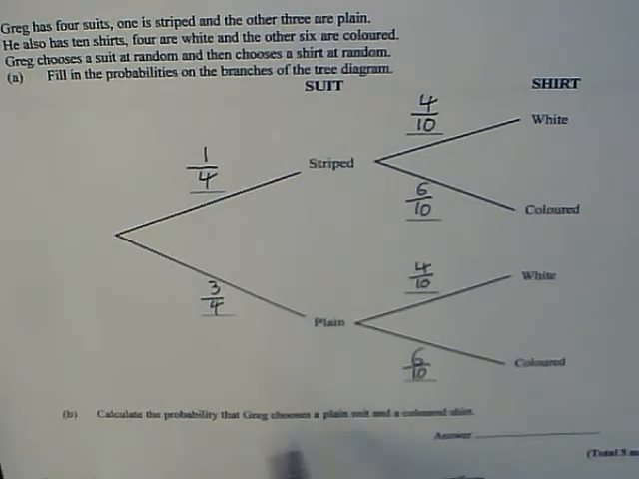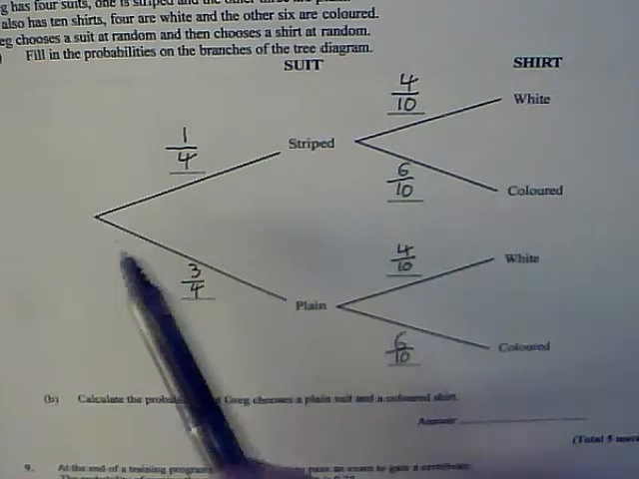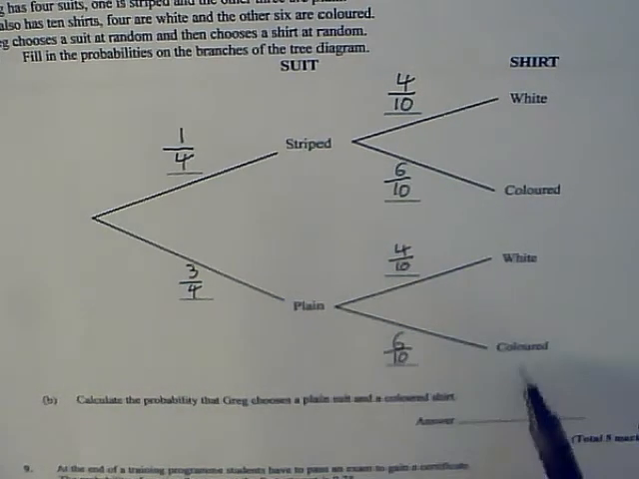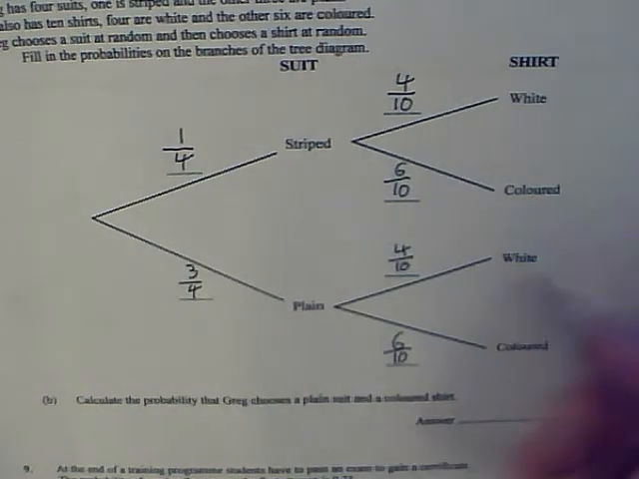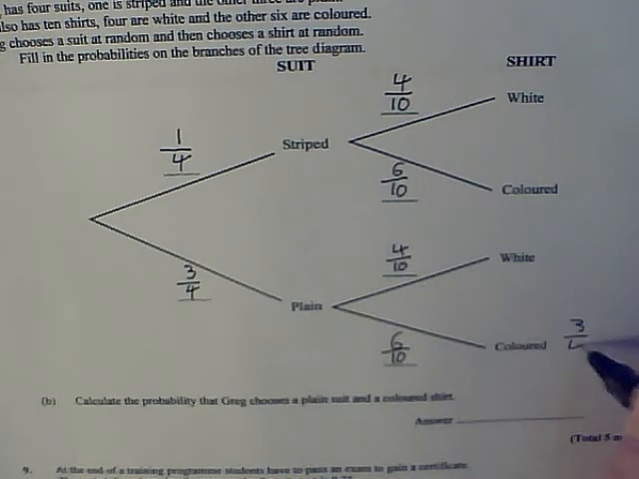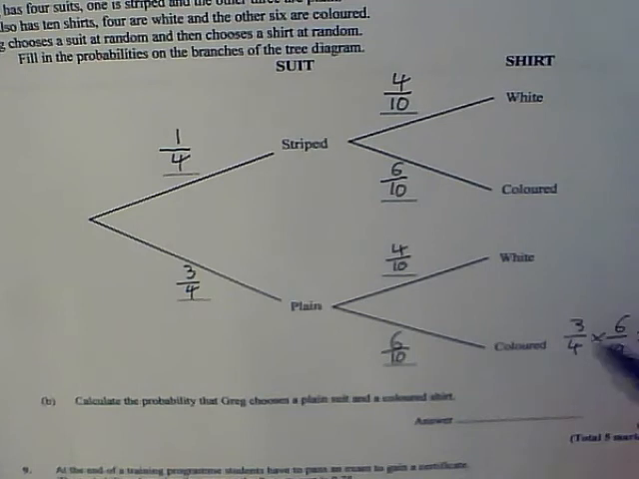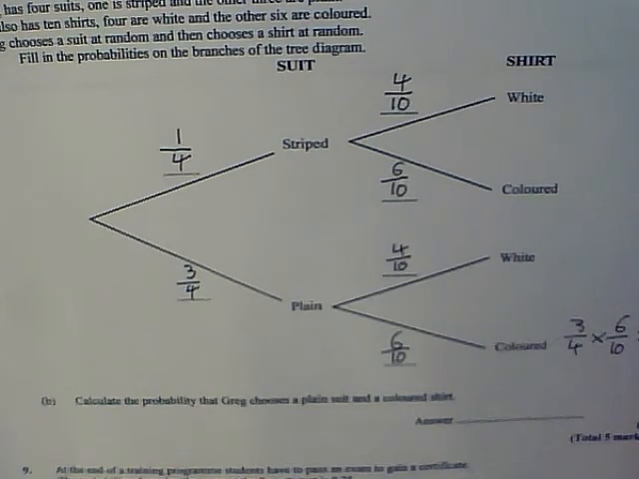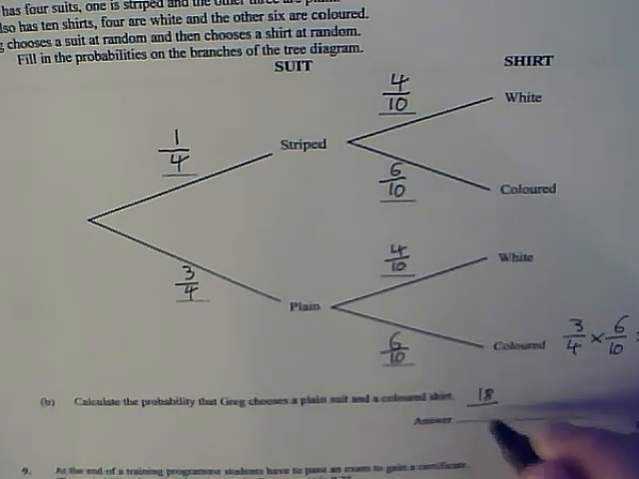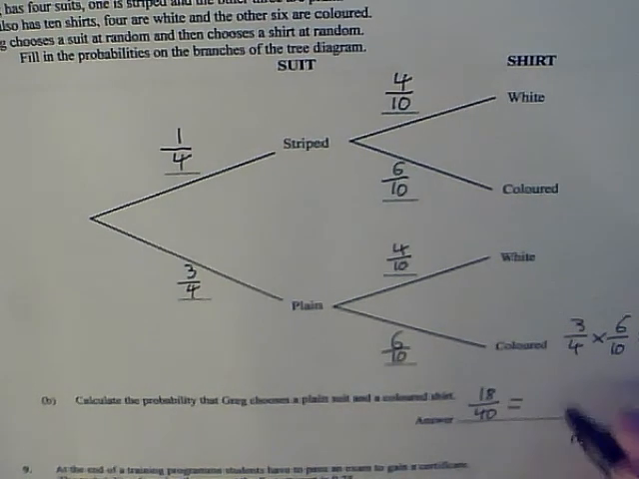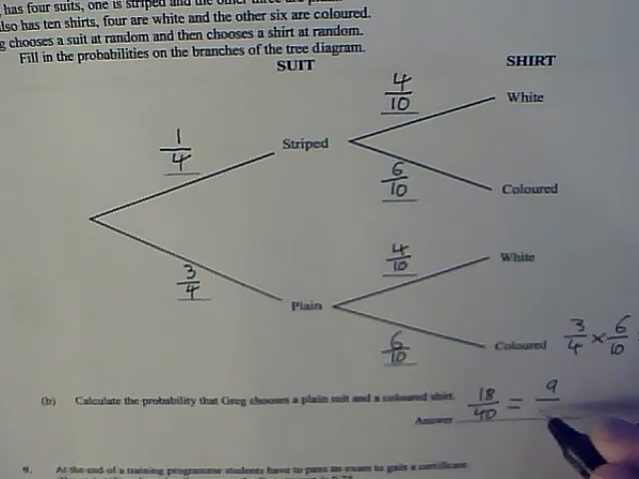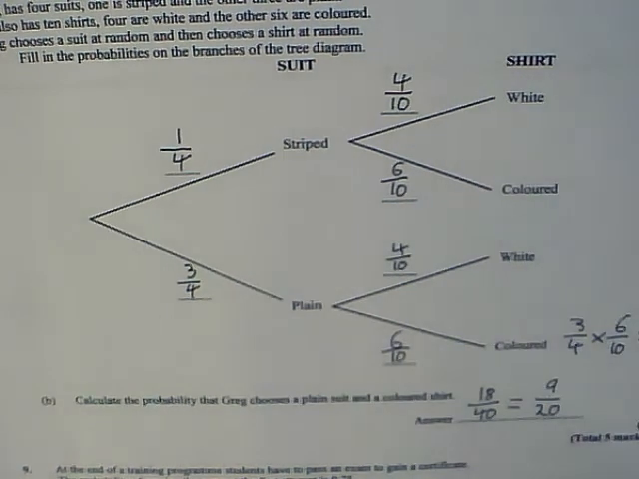So, calculate the probability that Greg chooses a plain suit and a coloured shirt. Okay, plain suit, coloured shirt. Multiply along the branches. I've got to do 3/4 multiplied by 6/10. 3 times 6 is 18 out of 10 times 4 is 40. 18 out of 40. I can simplify that, but I didn't ask for it simplified, so I'll still give you the marks. 9 out of 20.